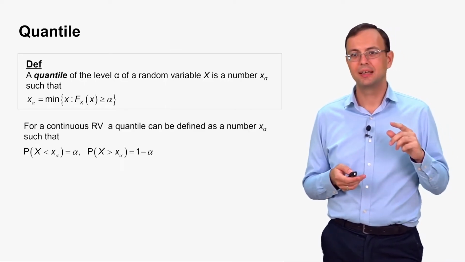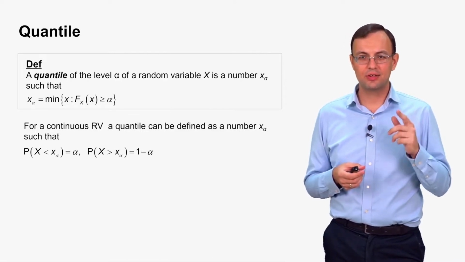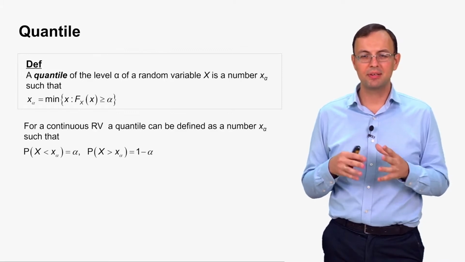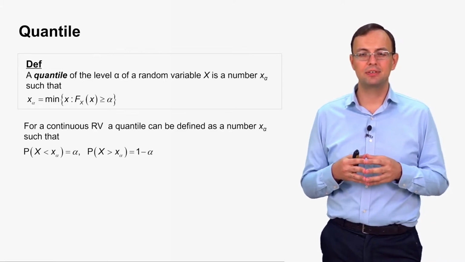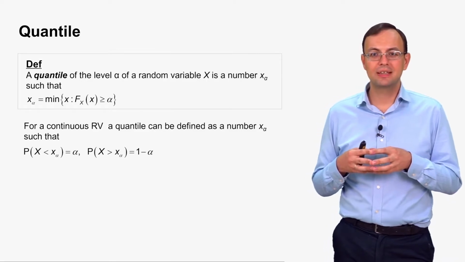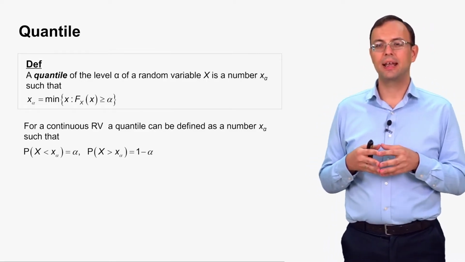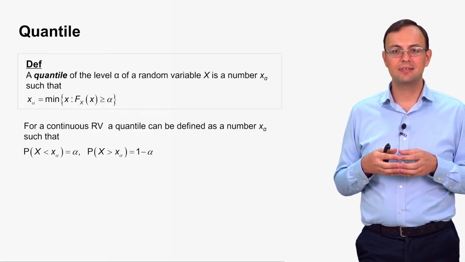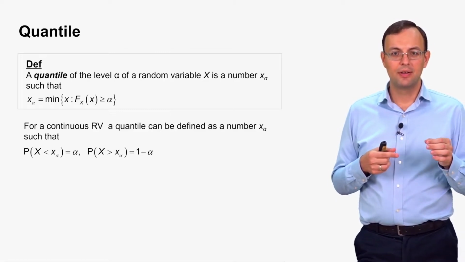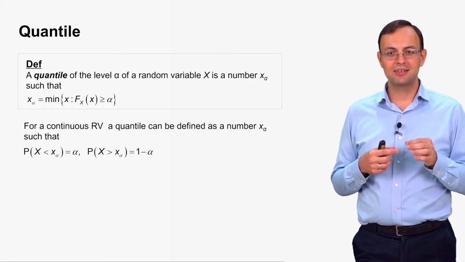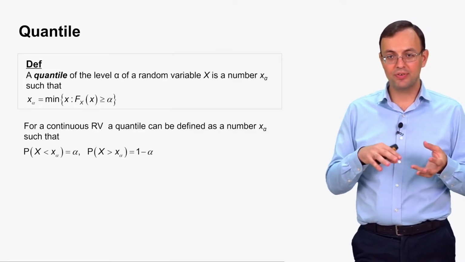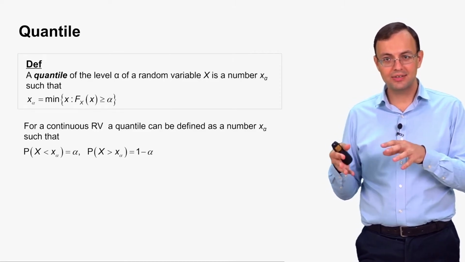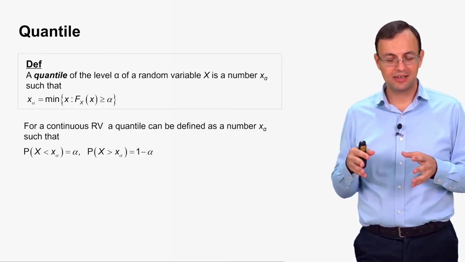That is why, instead of this general definition, we can use a simplified one for continuous random variables. So for continuous ones, a quantile of the level alpha can be defined as a number such that the random variable takes values less than it with probability alpha and more than it with probability 1 minus alpha.